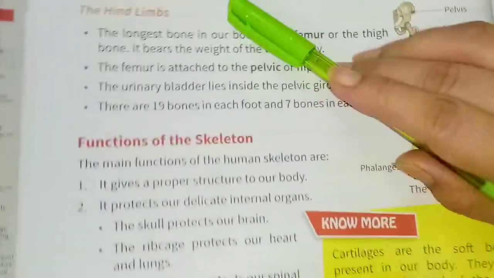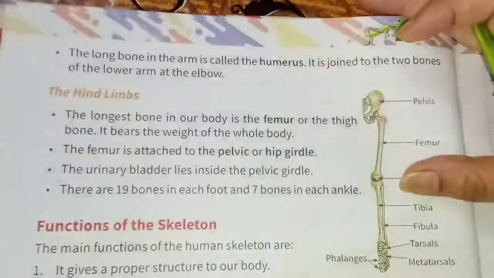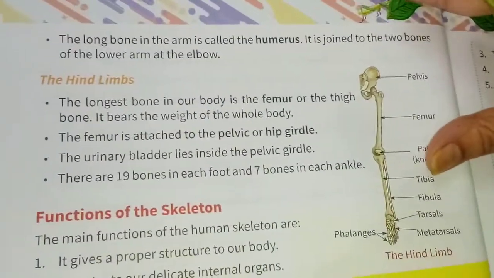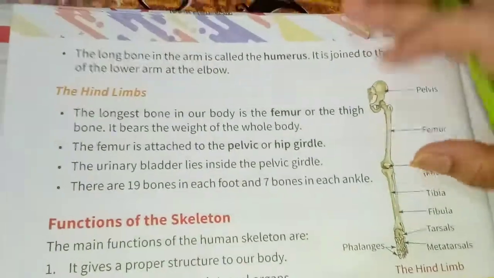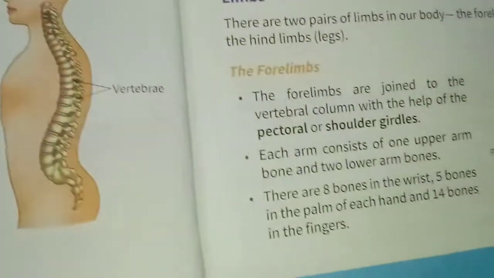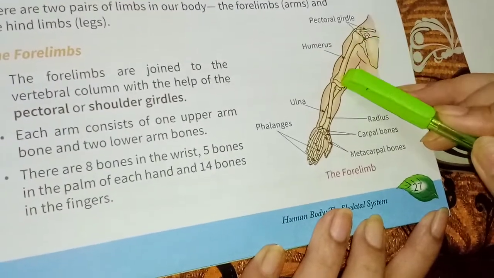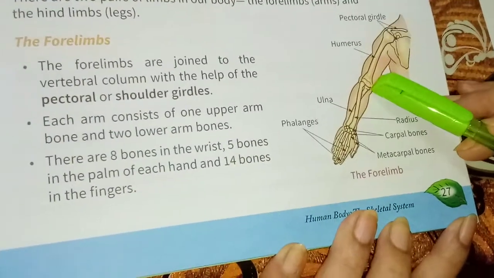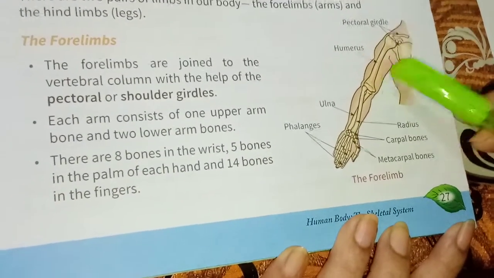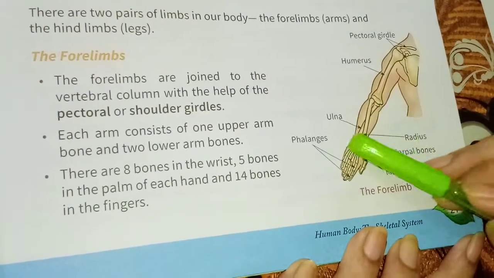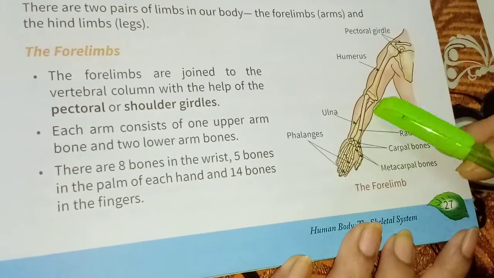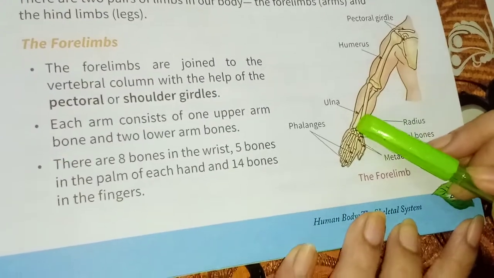The long bone in the arm is called the humerus. It is joined to the 2 bones of the lower arm at the elbow. I am showing you again the humerus, the longest bone in the forelimb, and the other 2 bones are the radius and ulna.